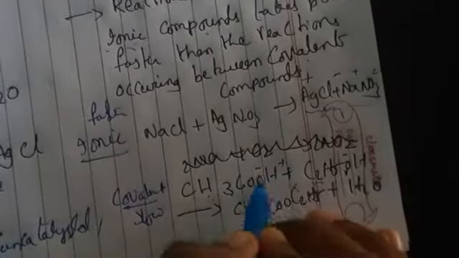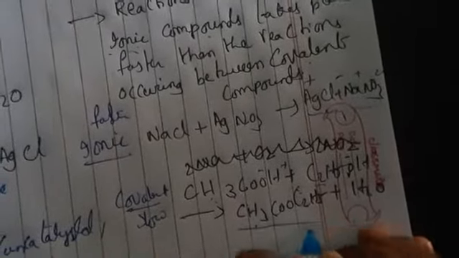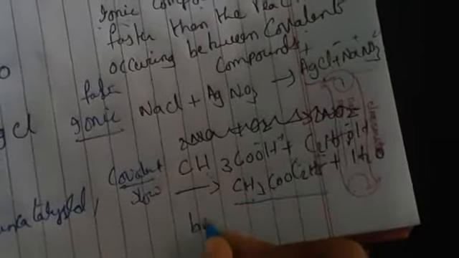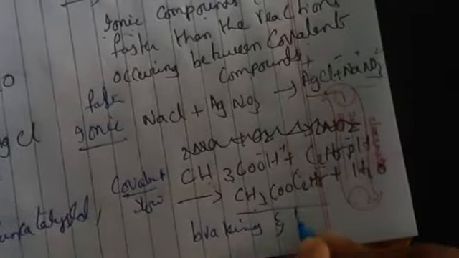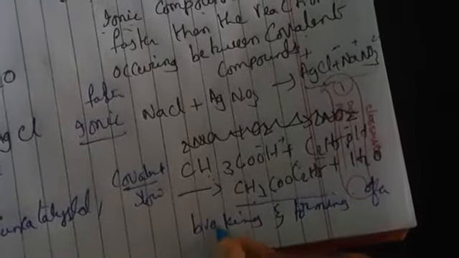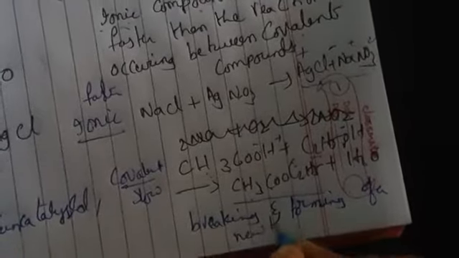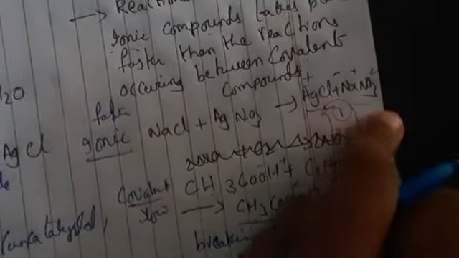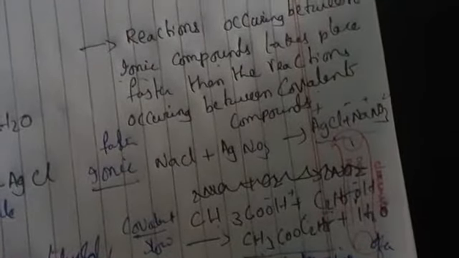Why is it a slow reaction? Why is it a fast reaction? Here in covalent compounds there will be breaking of bonds and formation of a new bond taking place. So breaking and forming of a new bond. But in ionic compounds, it is not happening like that. Only an exchange of ions takes place. So this is about ionic and covalent compounds, which will take fast and which will take slow reactions.